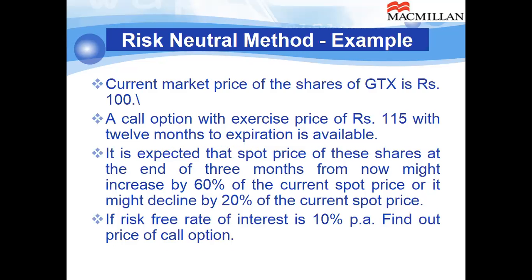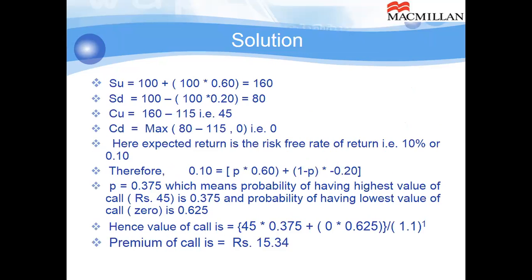So let us correct the things. Duration is 12 months. So here you can correct the factors. It is expected that the spot price of these shares by the end of 12 months from now might increase by 60% or might decrease by 20%. So that correction you can make in your notebook. So SU is 160 because it might increase by 60%. SD, the price might decline by 20%.